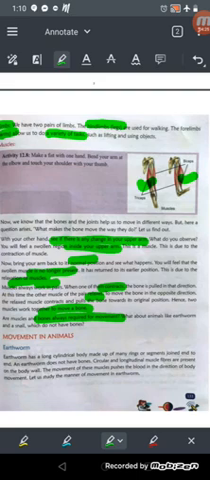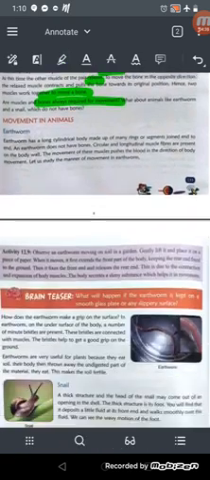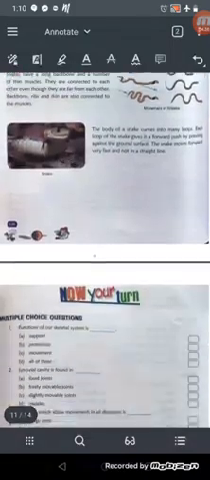Okay, so what about animals like the earthworm and snail which do not have bones? We'll learn about this in the next part. In the next part of this chapter we will learn about the movement of animals.